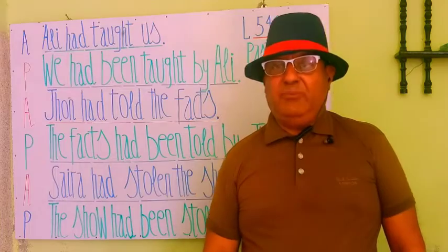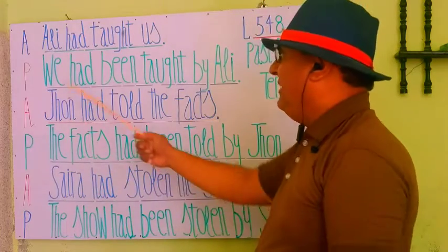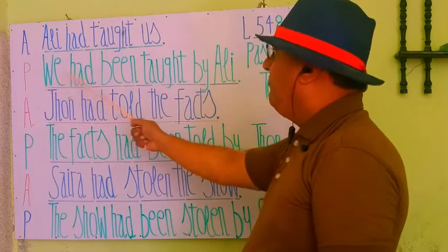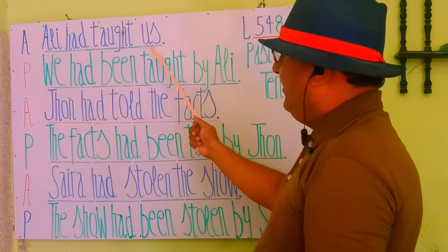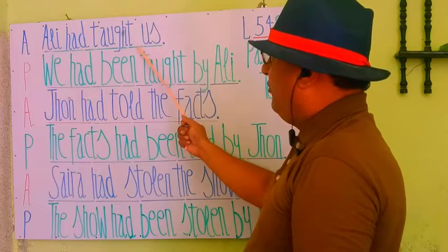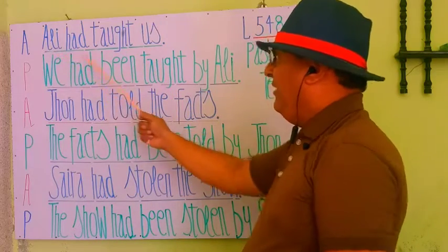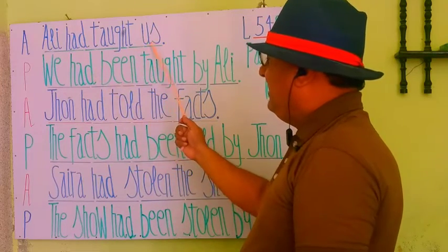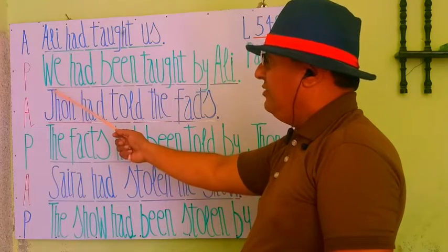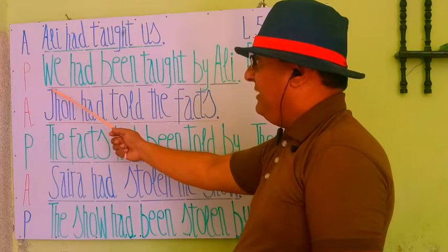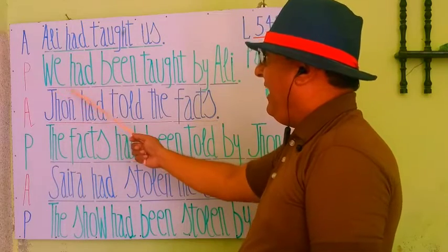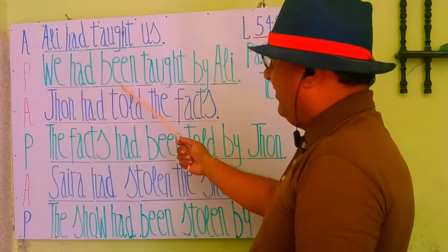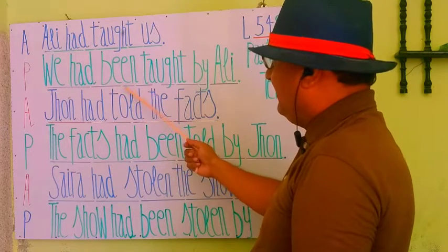Let's see its change in passive voice. We have P here for passive voice. When we change any statement from active to passive, the subject and object will replace each other. So us will stand here as a subject. We write the subjective form of us, that is boy, then had, and for passive voice we write been, as the rules say.